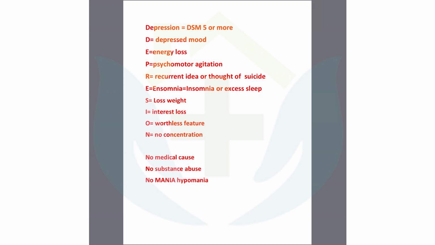Now we need to know about the depression. Before depression, we need to know about the mood. Do you know what is mood? Normal mood means euthymia in the term of psychiatry. Okay, so you have two moods. One is sad, one is happy.